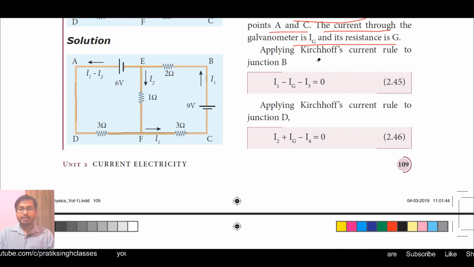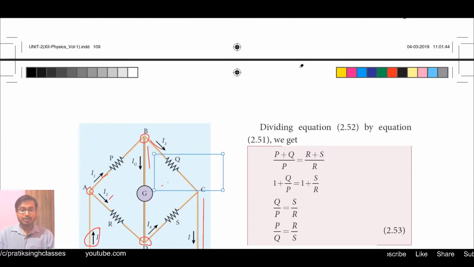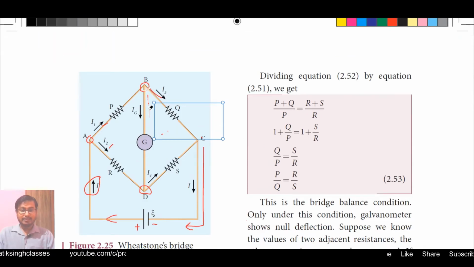Applying Kirchhoff's current rule at junction B, total current at the junction is 0, and also total current coming inward is equal to total current going outward.